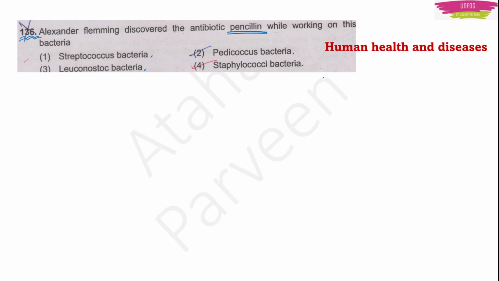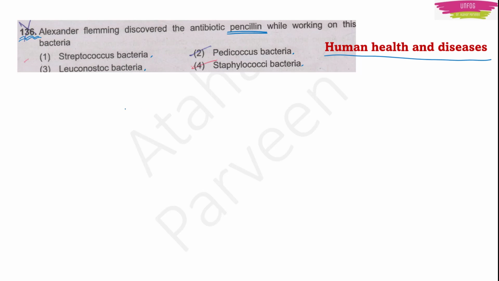Now this question has been asked from the chapter Human Health and Diseases. Alexander Fleming is one of the greatest scientists in the field of biology. He gave us the first antibiotic, which is penicillin, the fully working and fully efficient antibiotic was given by scientist Alexander Fleming. Now, how did he give us this antibiotic penicillin? It was all by an accident.